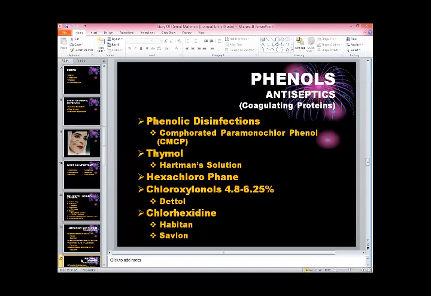And with the combination of ammonium compounds, and with the combination of the halogen group also, these phenols, when combining these two and having the properties of these two and killing the bacteria, that is very much effective in dentistry. And we can use them alone, we can use phenol and all this. Here, let me tell you one thing. This phenol has a coagulating property.